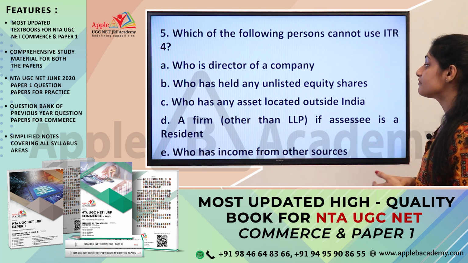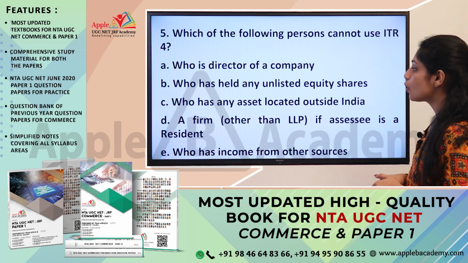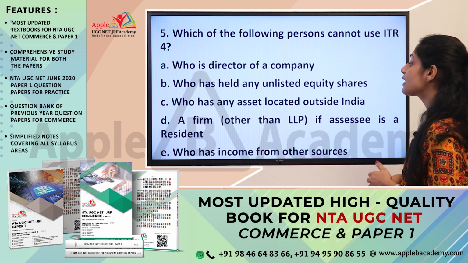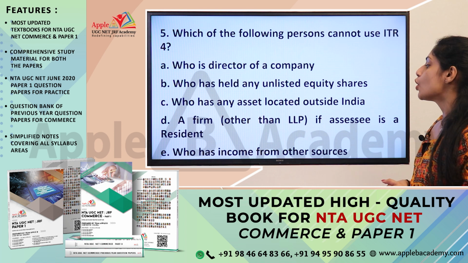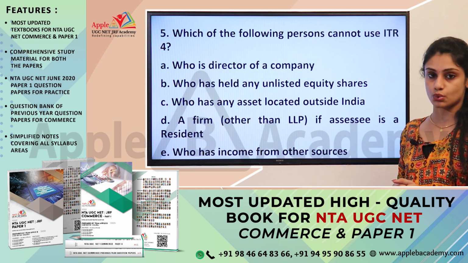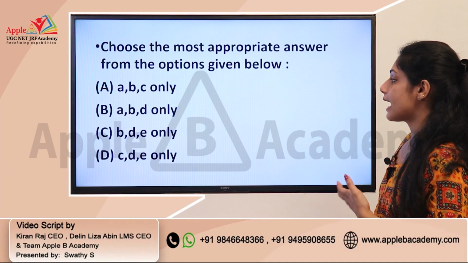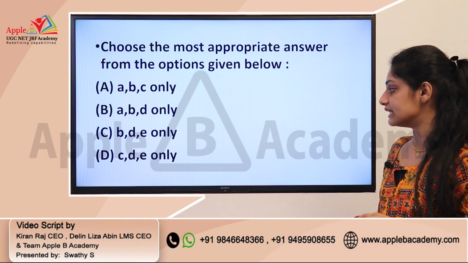A, who is a director of a company who has held any unlisted equity shares. C, who has any asset located outside India. And D, a firm other than LLP if assessee is a resident. And option E, who has income from other sources. Okay, so here you have again a combination of answers: ABC, ABD, BDE and CDE.